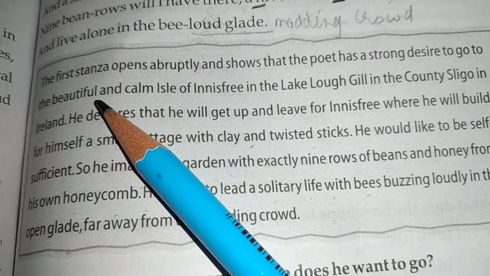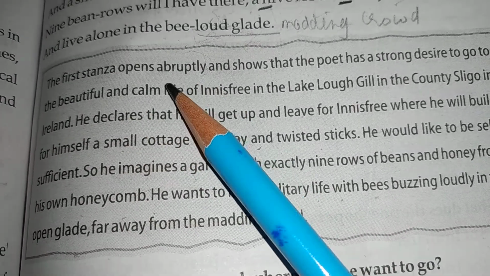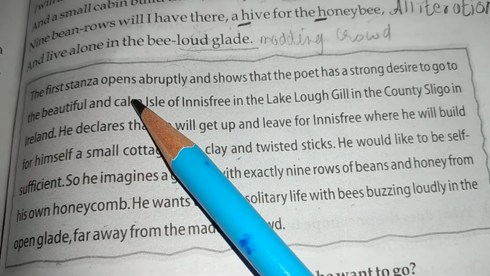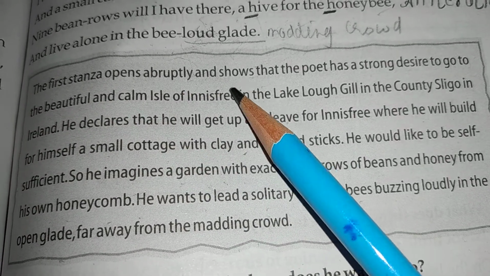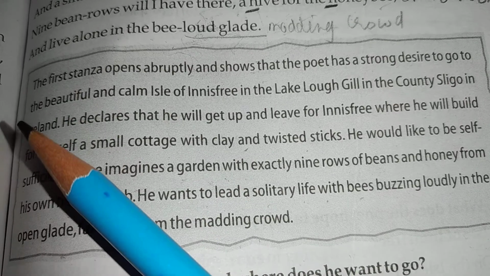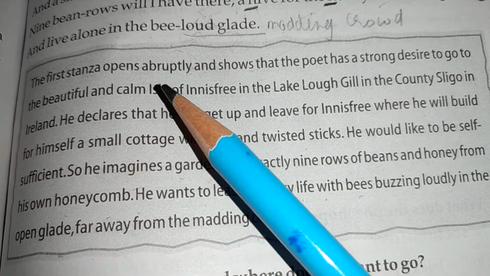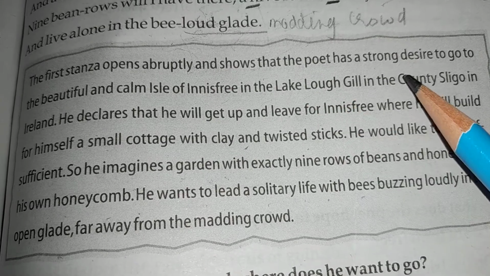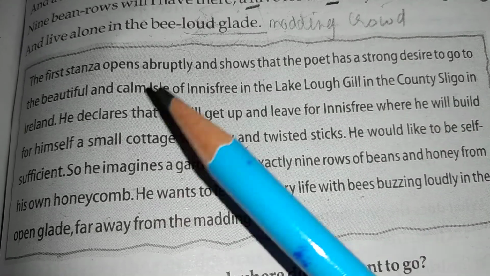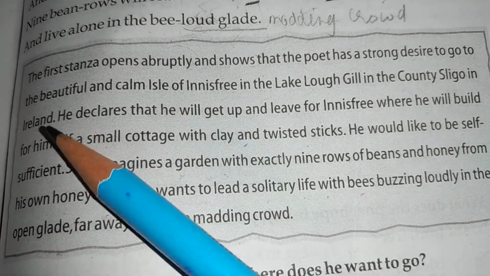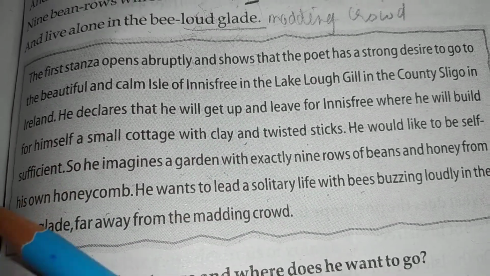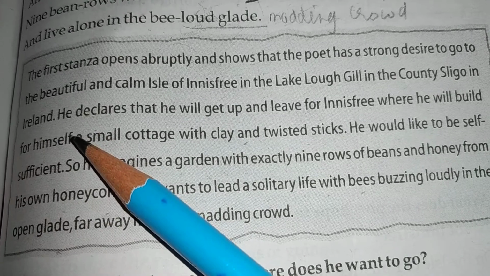The first stanza opens abruptly. Abruptly means without any proper beginning. It just starts and shows that the poet has a strong desire to go to the beautiful and calm isle of Innisfree in Lough Gill in County Sligo in Ireland. So this poem takes place in Ireland. He has spent his childhood in Ireland.